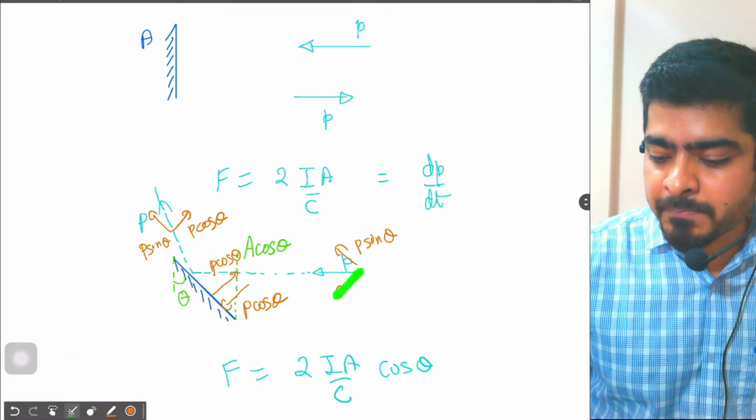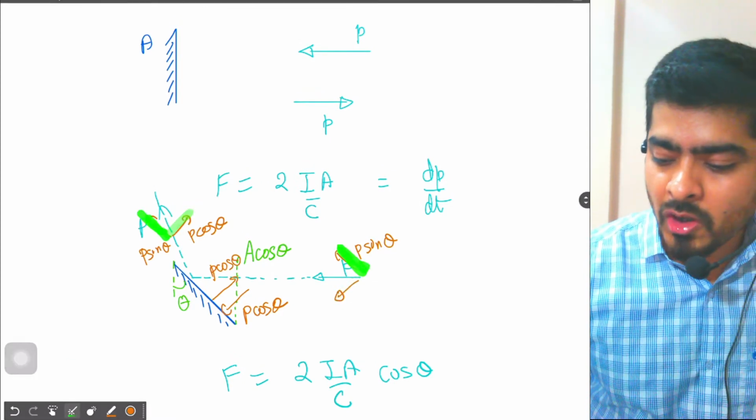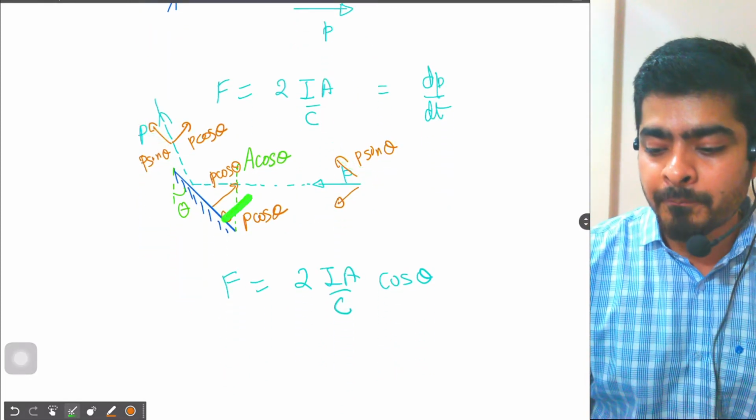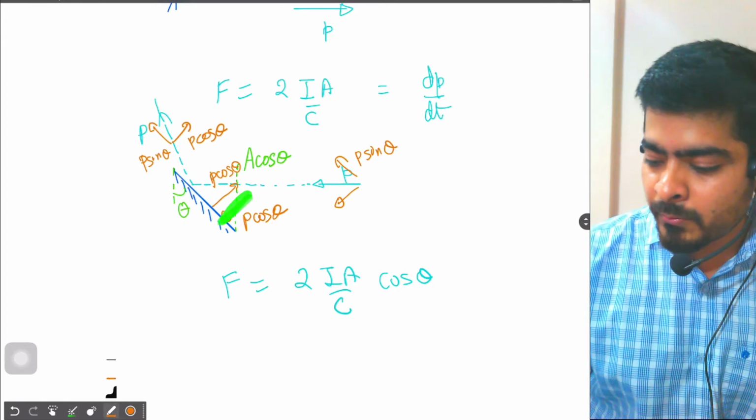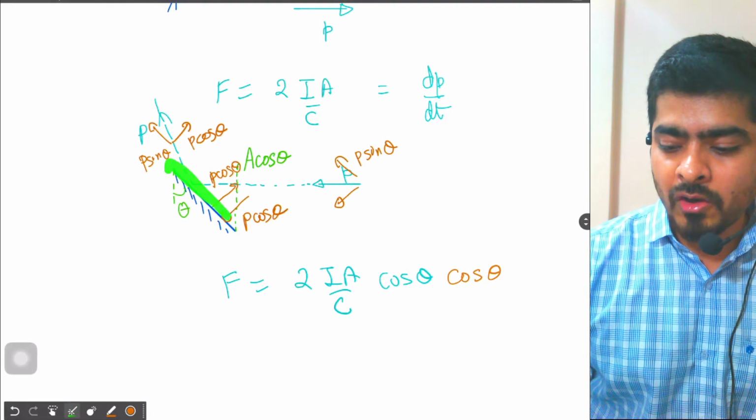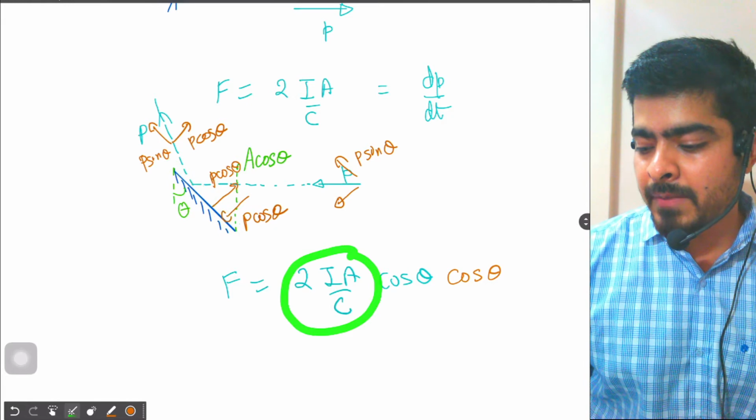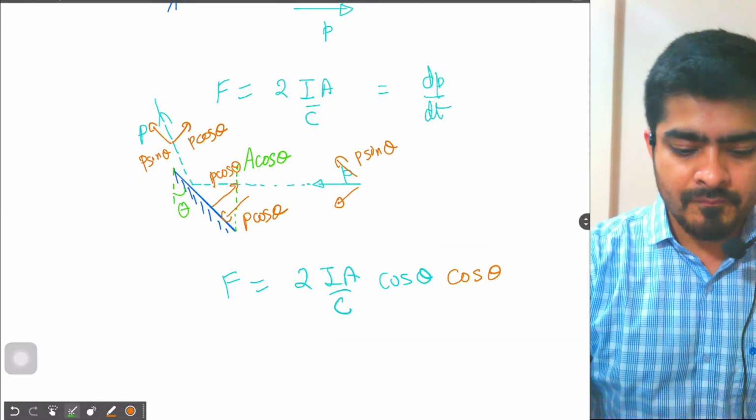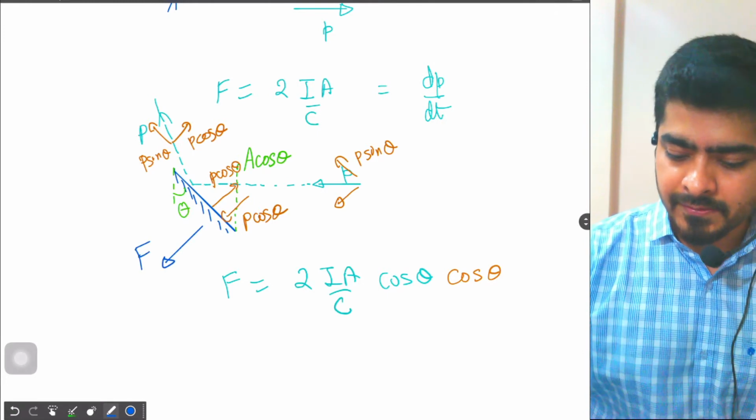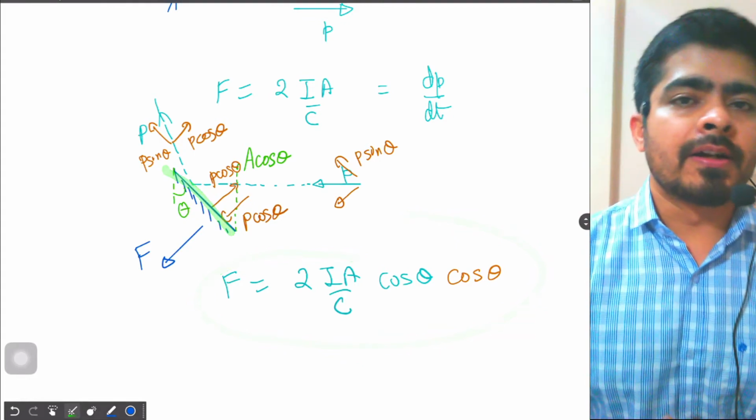The incident light has a p cos theta component, that is reversing the direction. The p sin theta component is not changing its direction, so the force should be again due to the component of momentum, so we need to multiply one more cos theta over here. So the force on this mirror will be how much? 2IA by c cos square theta, and the direction of this force will obviously be perpendicular to the mirror, like this.